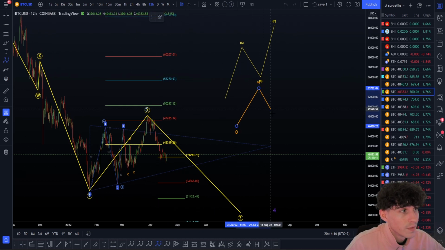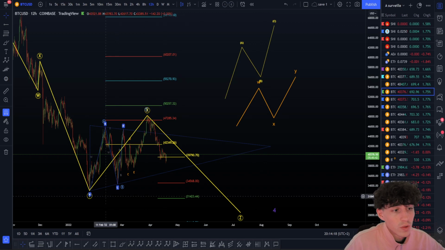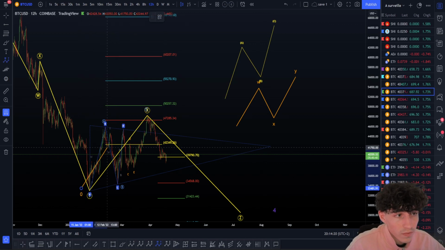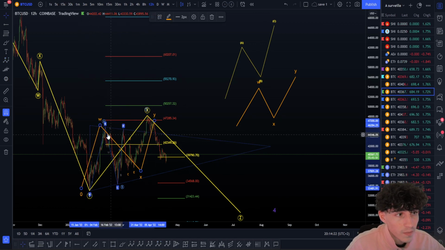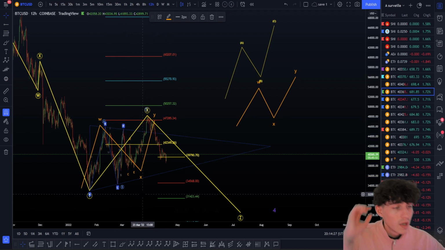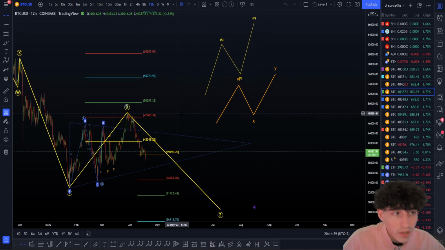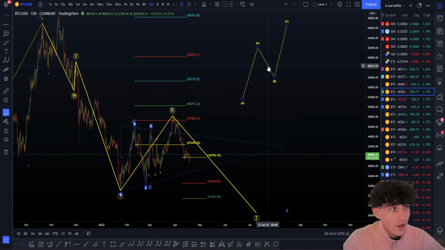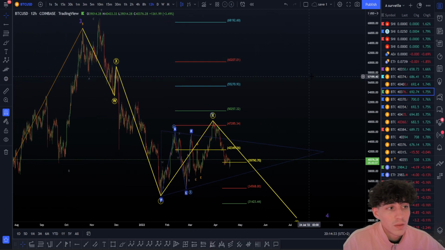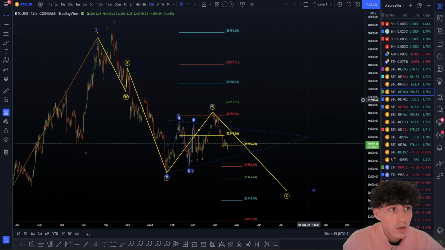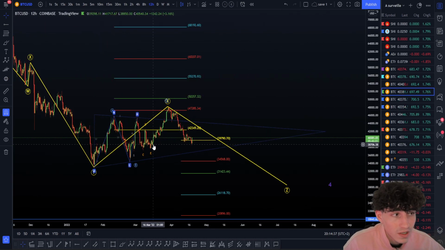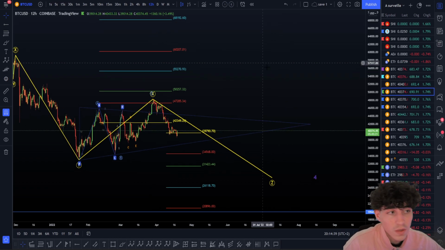So in this pattern, we cannot get a triangle inside the X wave, and this would be a triangle in the next wave if you add it like this, W, X and Y, A, B, C, D, E triangle here. So we have this triangle right there. This will not be valid. That's why I'm placing an ABC here. Now, if we have the rare case, I'm not going to say that we have it because it is rare, and I'll place more of an ABC and get acceptance on these 5 waves here to the upside.